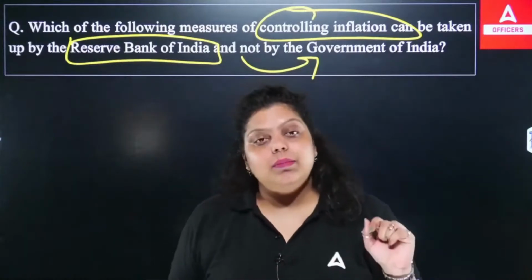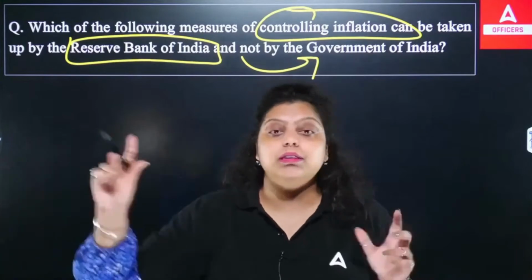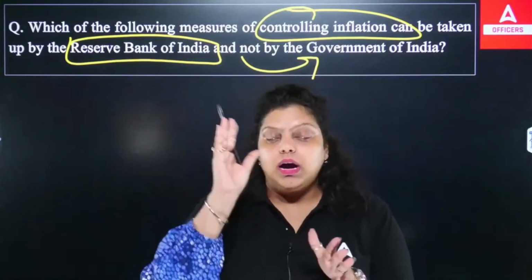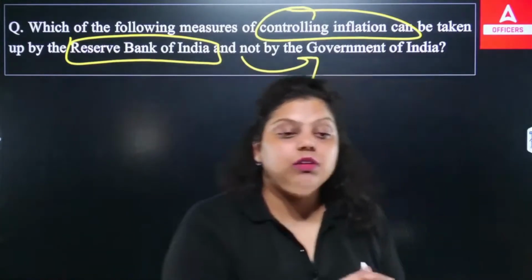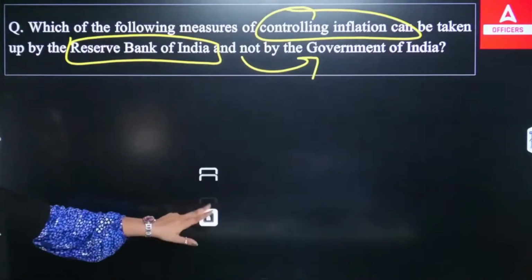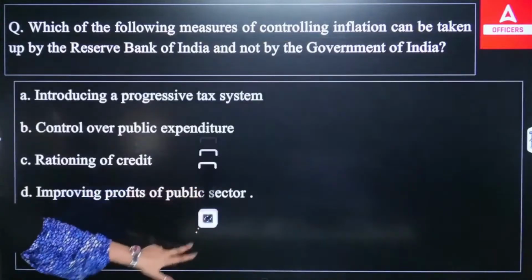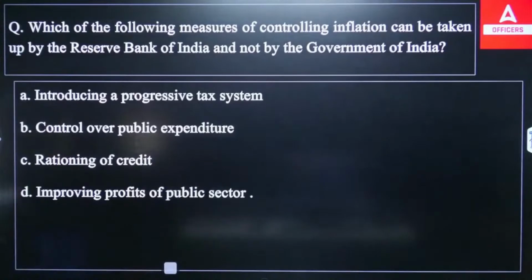Government of India takes the fiscal measures to control the inflation. Similarly, we have foreign trade measures. It helps in controlling the inflation. Apart from that, we have other measures in which production will be controlled so that inflation will be controlled. So out of these, you have to tell which of the following controlling methods is used by RBI. Which of the following controlling methods should be used by RBI?